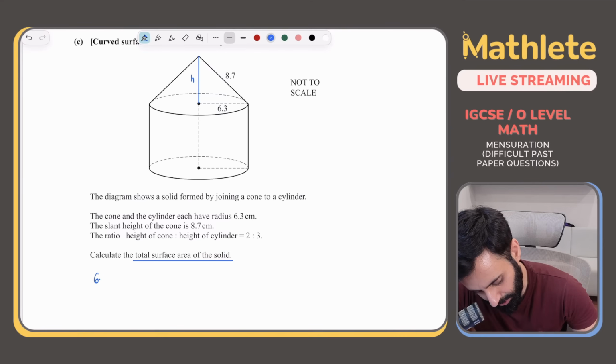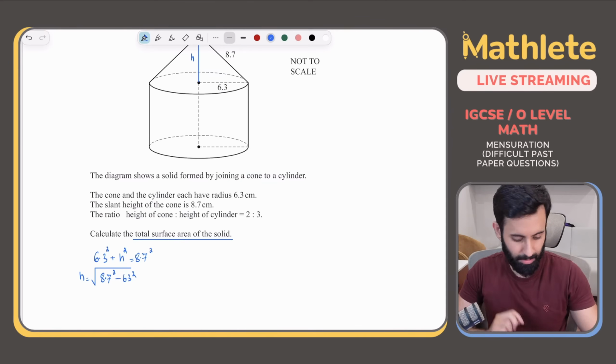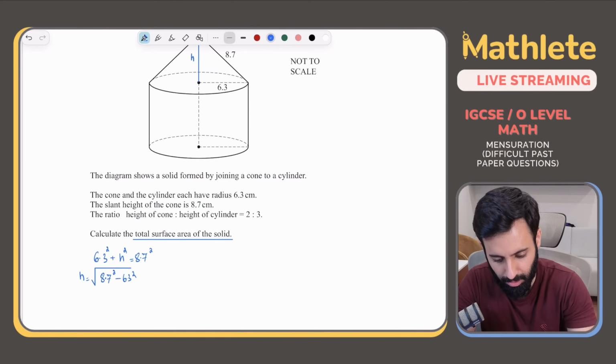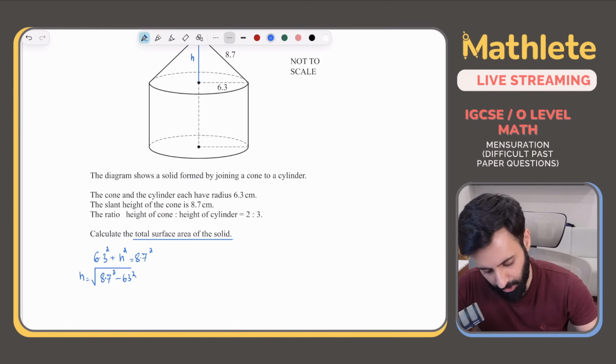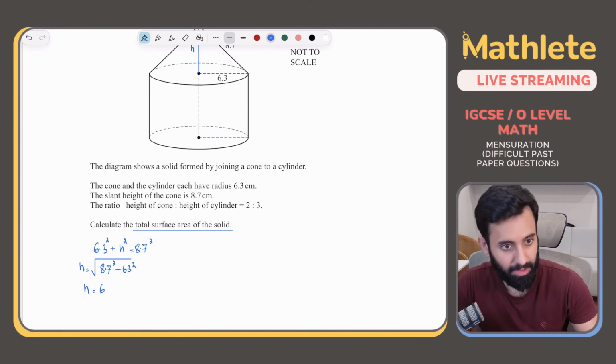I will do 6.3 squared plus h squared equals 8.7 squared, which means if I make height the subject, height will be equal to square root of 8.7 squared minus 6.3 squared. Let's work this out using a calculator. That's equal to 6. So the height of the cone is equal to 6.